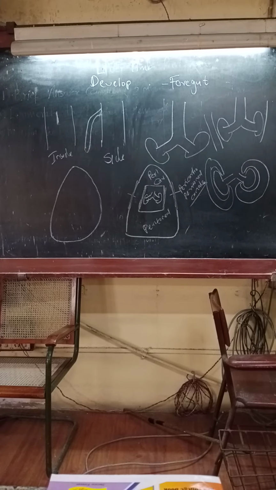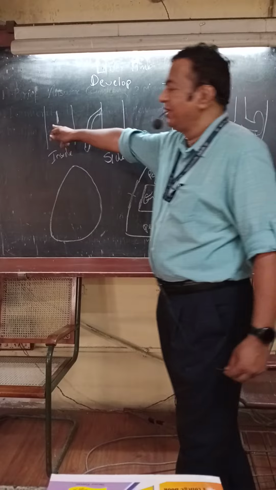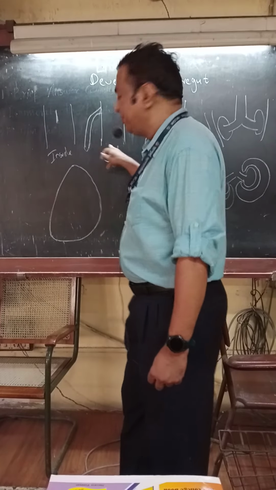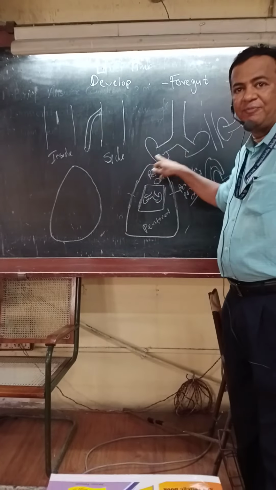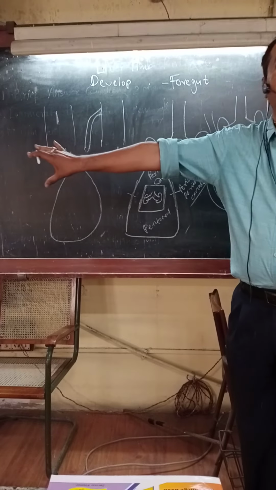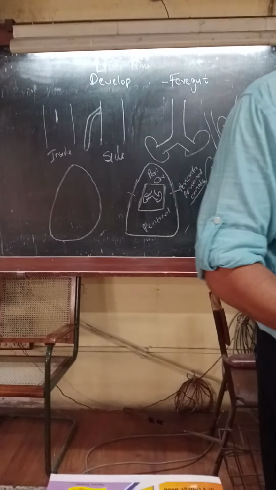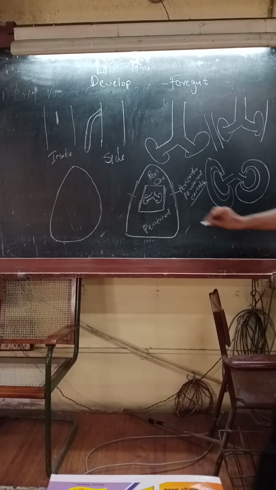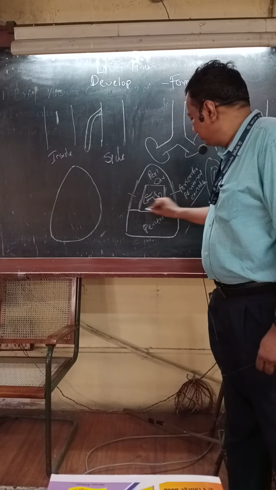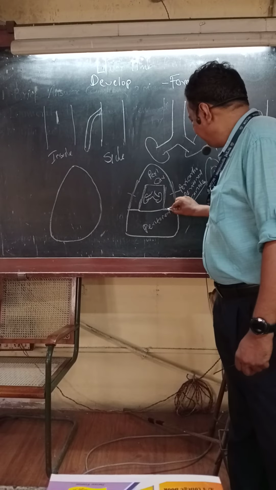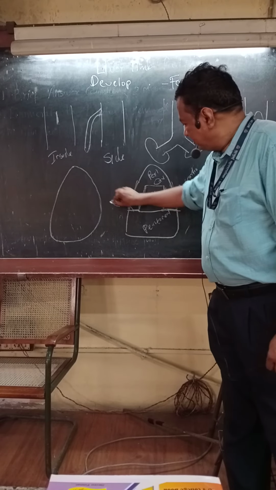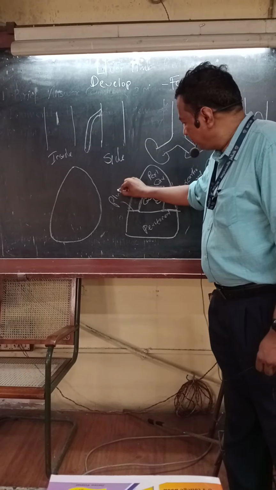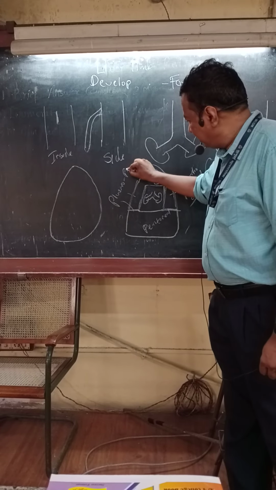Now lung development, is it over with this? That laryngotracheal groove, diverticulum, division of the diverticulum, lung buds, they invaginate into the pericardio-peritoneal canals. Afterwards, these canals get closed by membranes called pleuroperitoneal membranes.